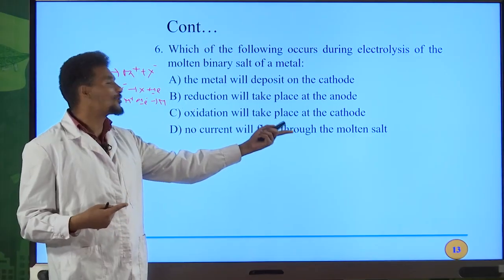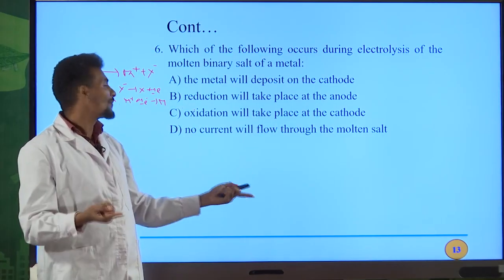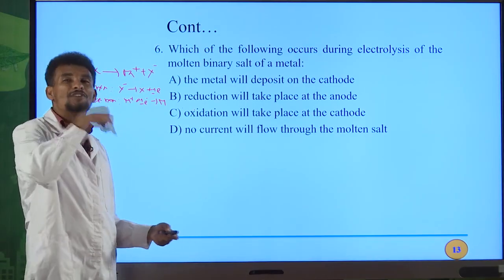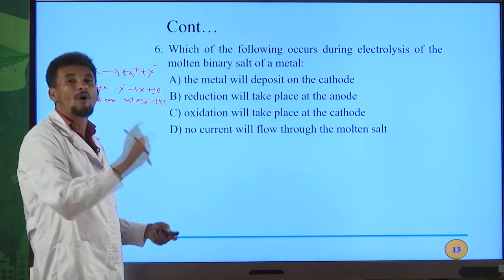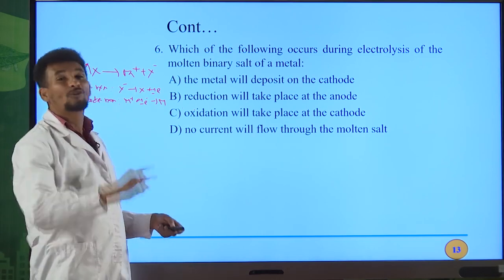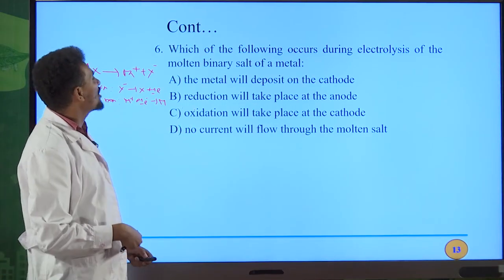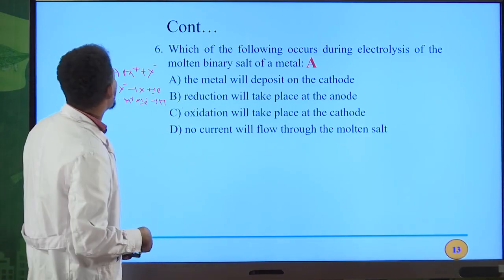No current will flow through the molten salt. This is also false. Current will flow through the molten salt, and the current flow is from the cathode to the anode. It is opposite to the flow of electrons. Therefore, the correct answer for this question is A.